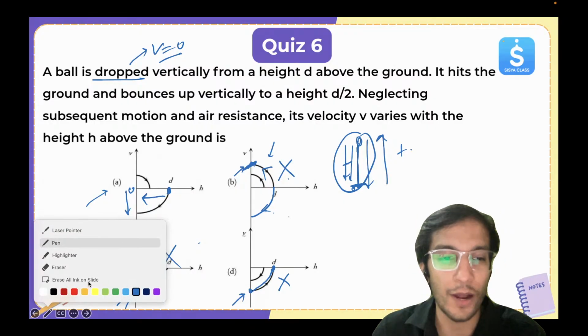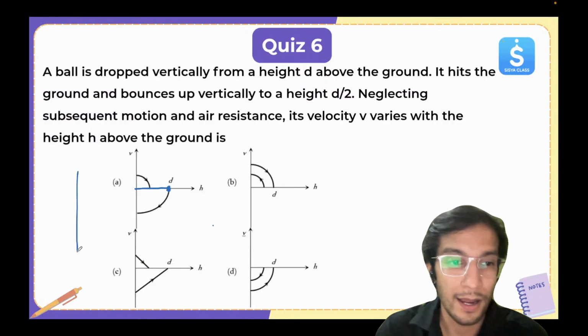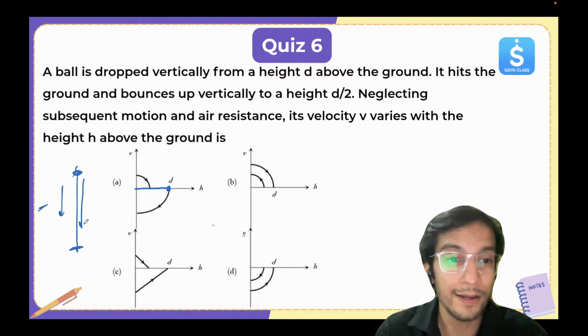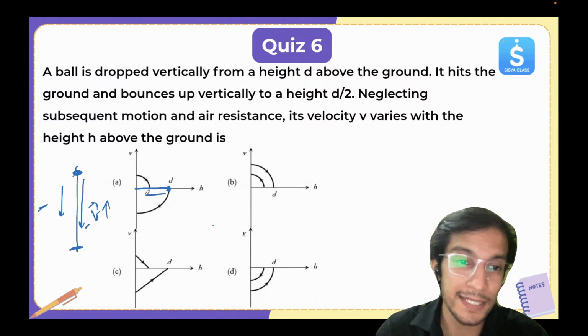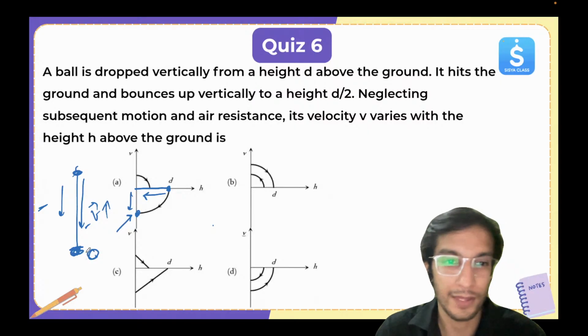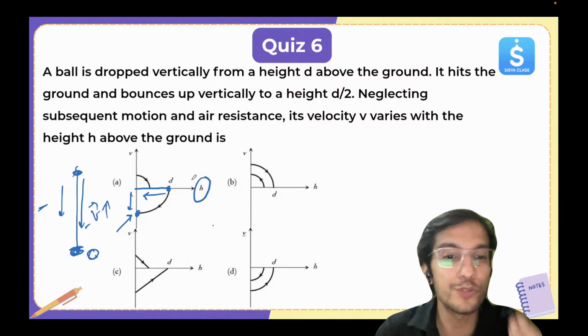Now let's look at the A one. A is the answer. Why? Let's check. Here there is some displacement, height, and downward direction is negative. Now the displacement is reducing and the velocity is increasing in the negative direction. When it hits the ground, the displacement is 0, because the height has become 0. Height is reducing.